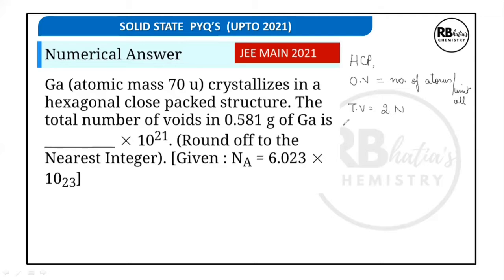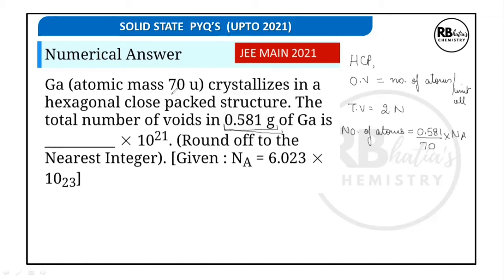So let us calculate first the number of atoms in 0.581 gram of gallium. How do we do it? The number of atoms will be calculated as 0.581 upon 70 into Avogadro number. This is the given weight.